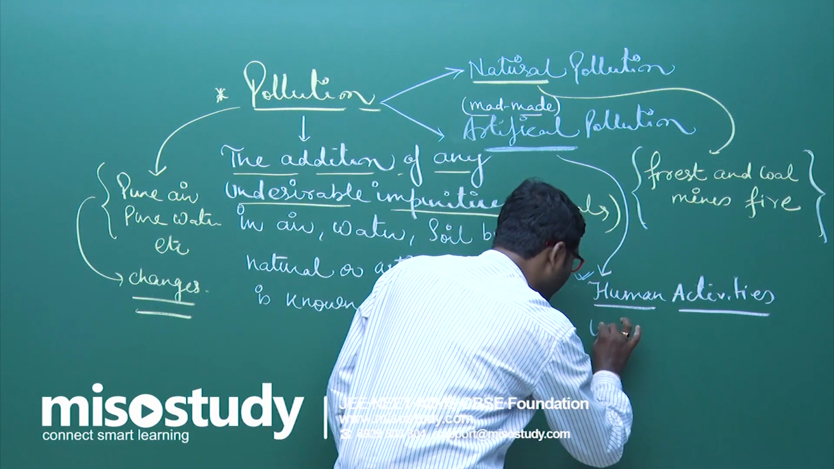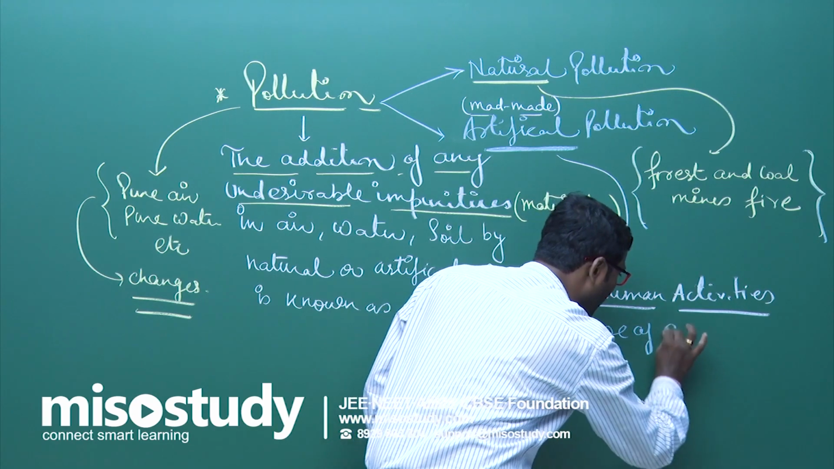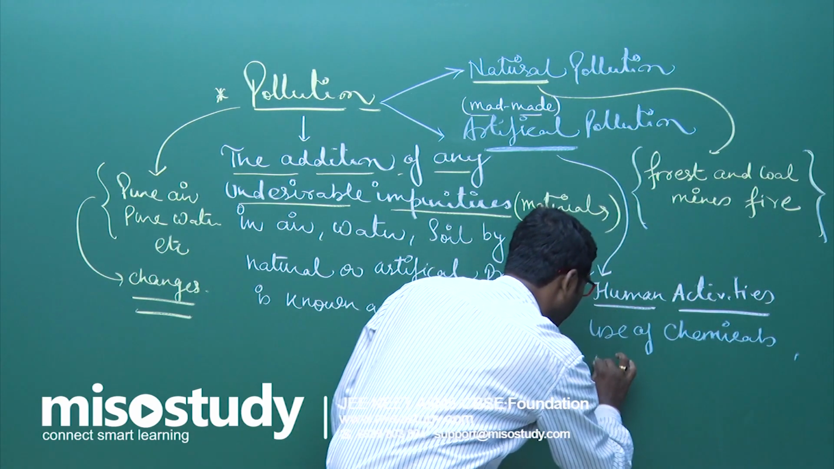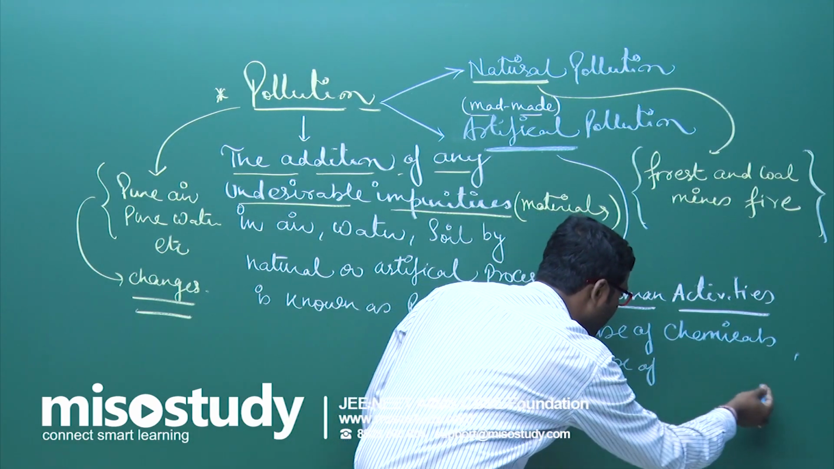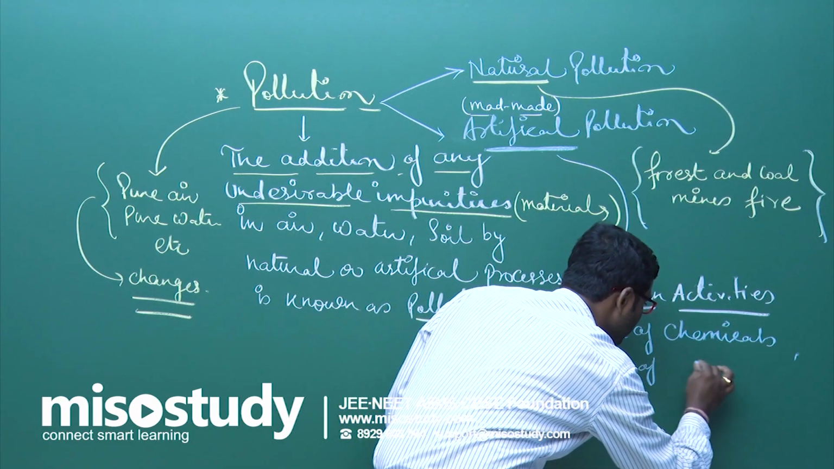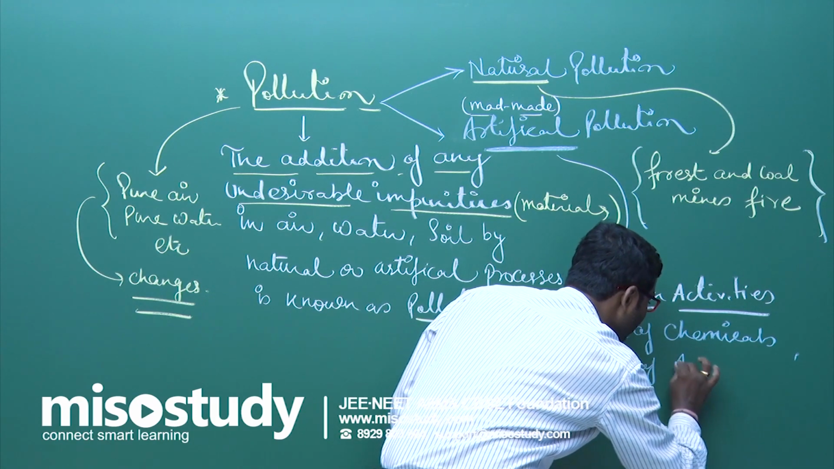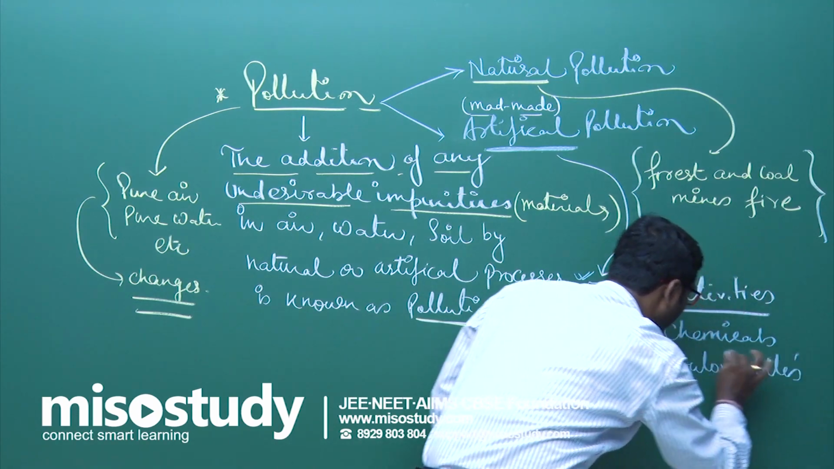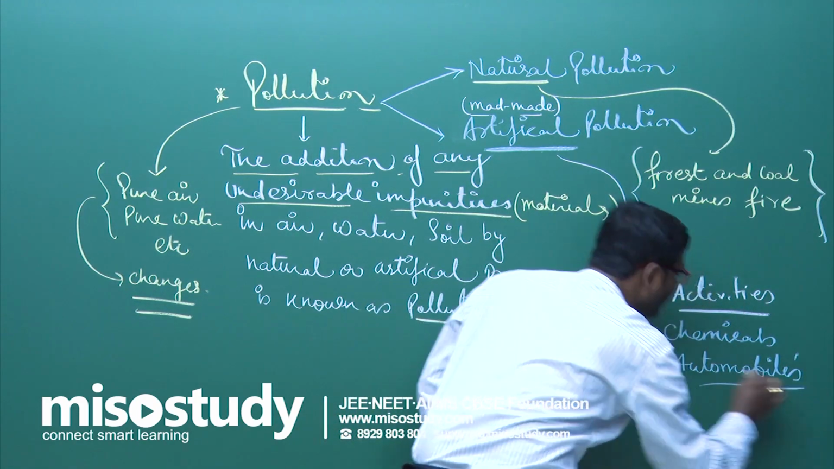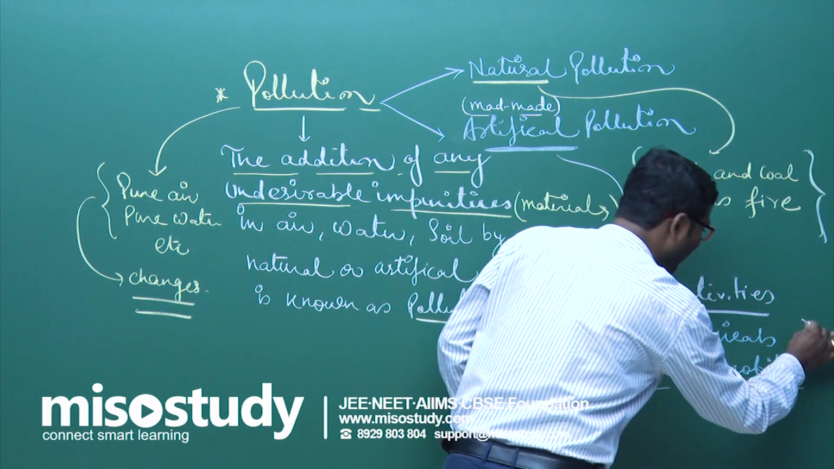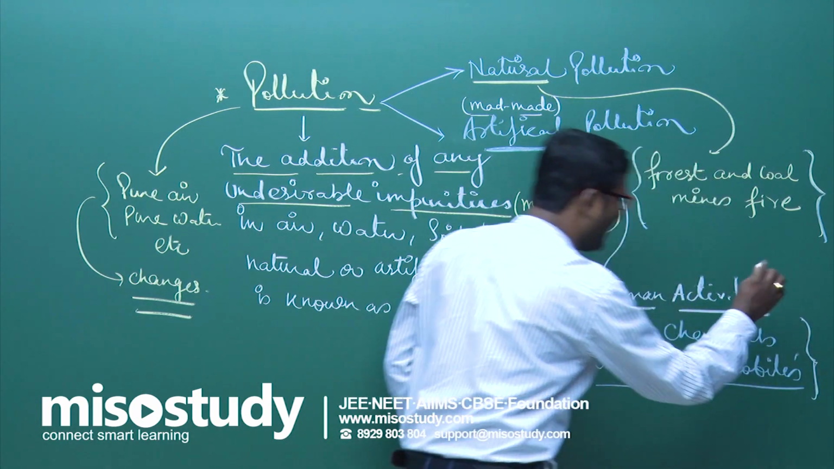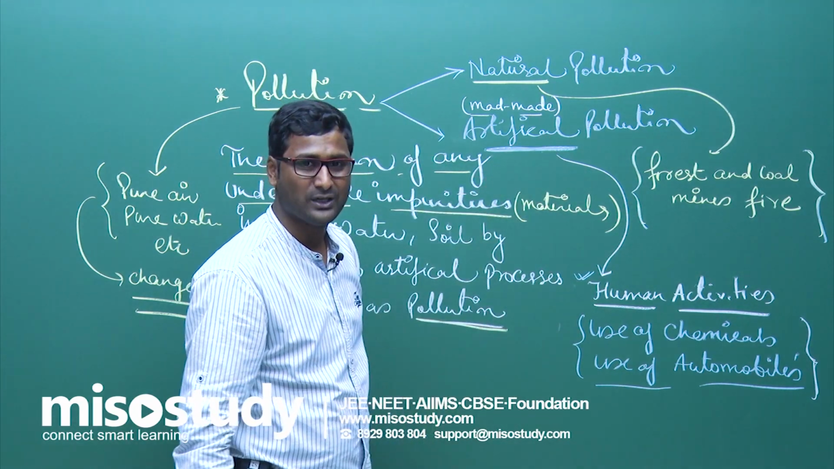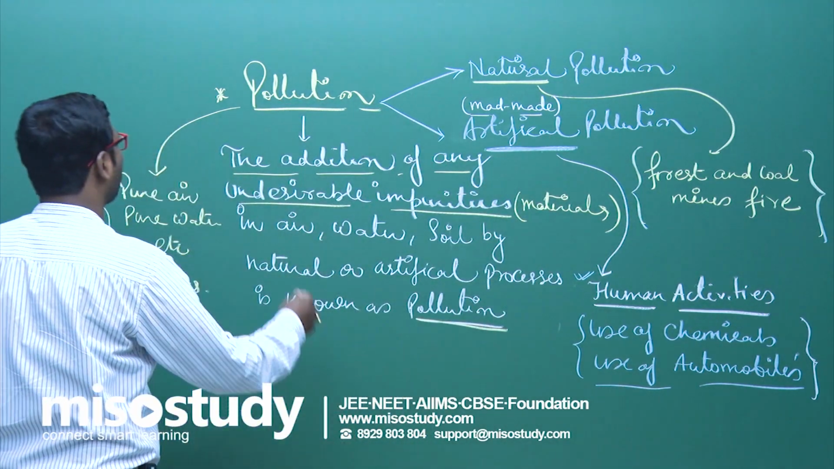And human activity, that is use of chemicals, use of vehicles, that is automobiles. These all are the human activities, and the production of undesirable material due to these processes causes pollution. Clear, friend? Now, according to the